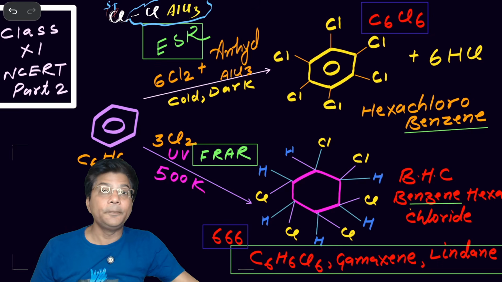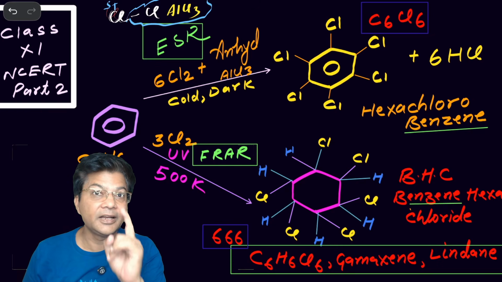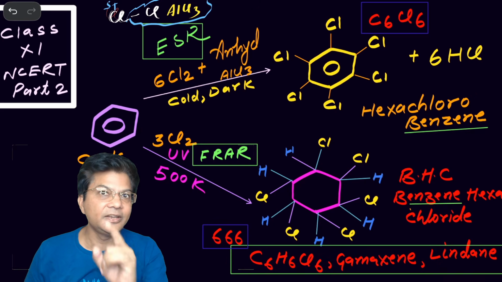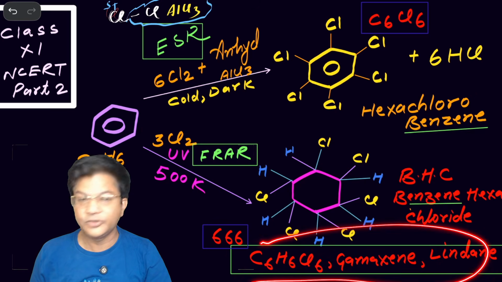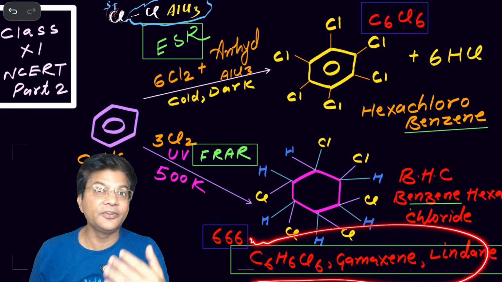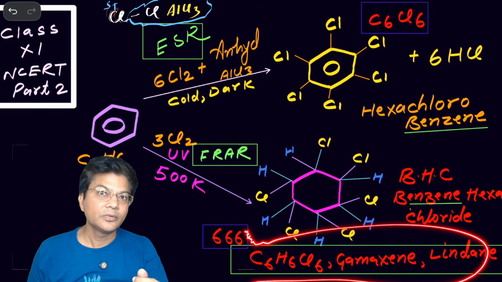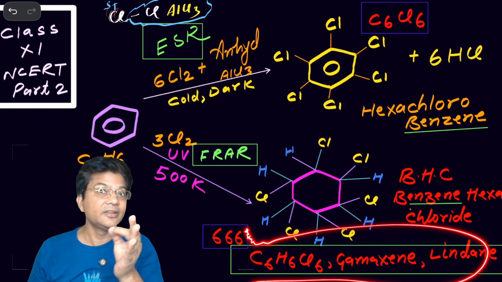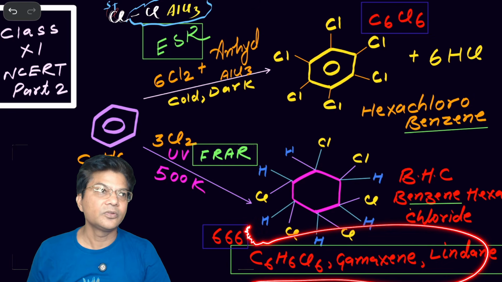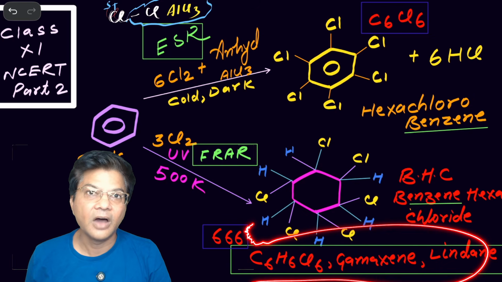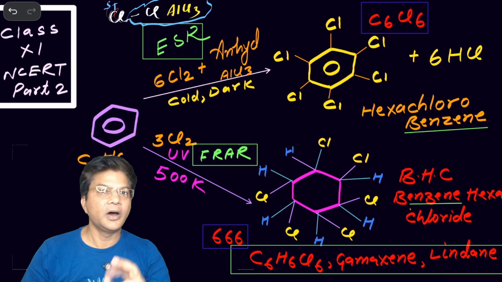Remember that benzene hexachloride's name has benzene, but it's not benzene. And remember that its name is gammexane or lindane. It is used as an insecticide. Farmers use it. And remember that if it were aromatic, how would the insects die? So remember that it is an insecticide, that means it must be suffocating. That's why insects are dying. Got it? This was the first part, 2 reactions.